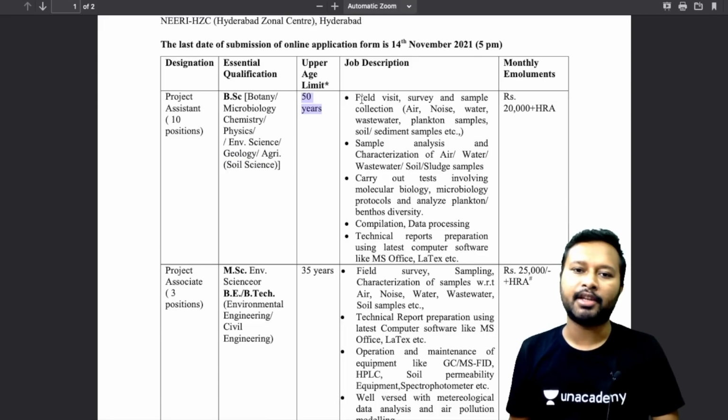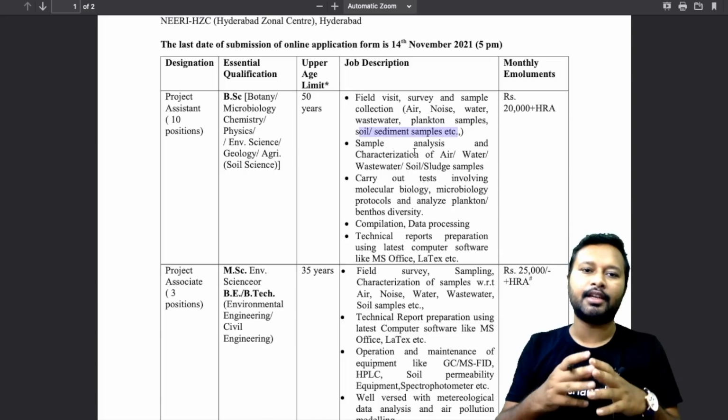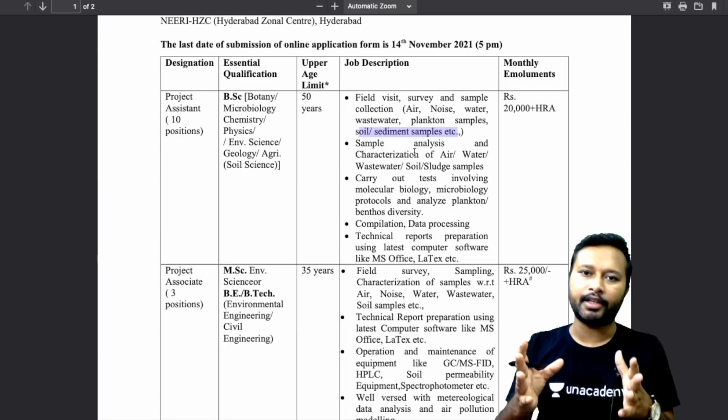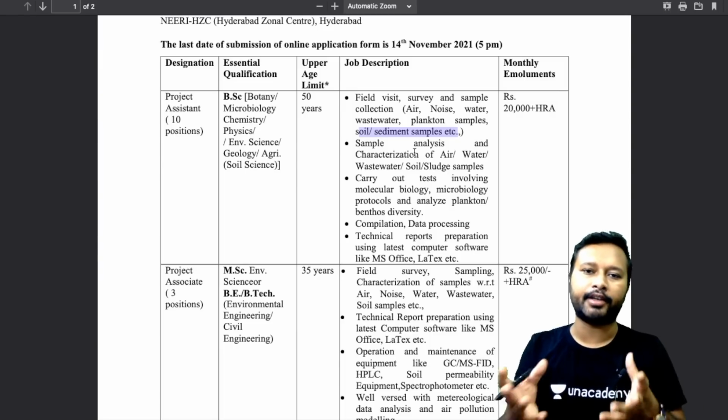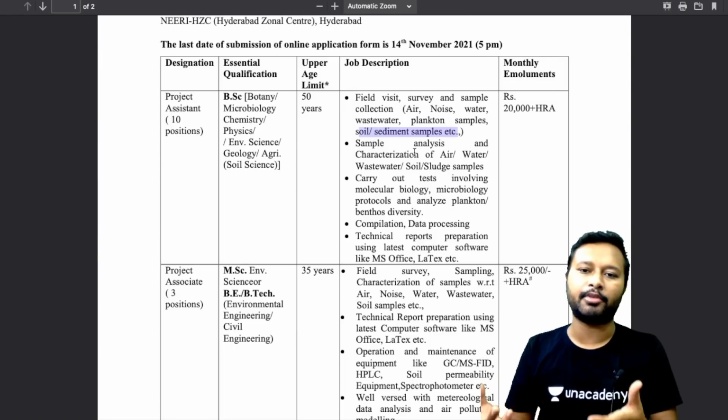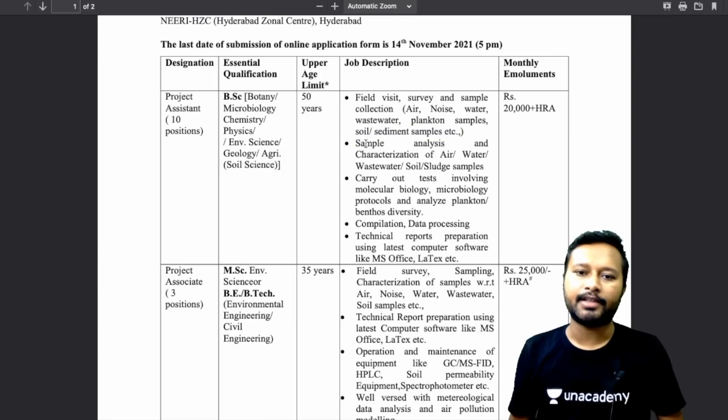The job description is field visit, survey and sample collection of air, noise, water, waste, plankton samples and sediment samples. This NEERI institute basically deals with environment-related things, so the work is also going to be related to that only. Sample analysis and characterization of air, water, wastewater, soil, sludge samples.